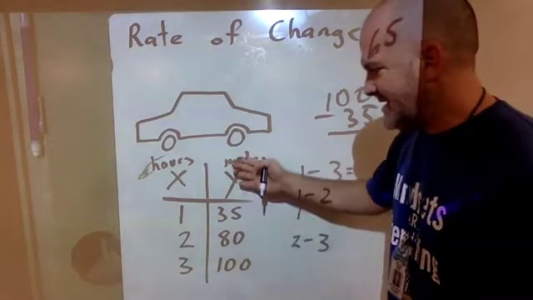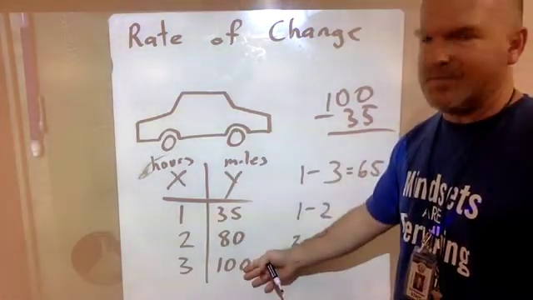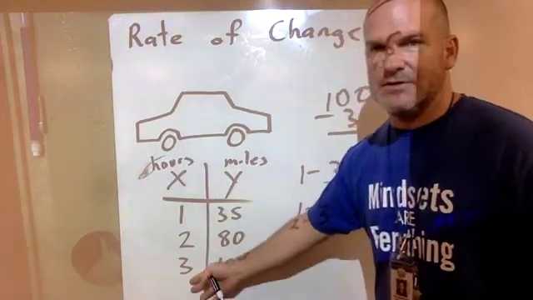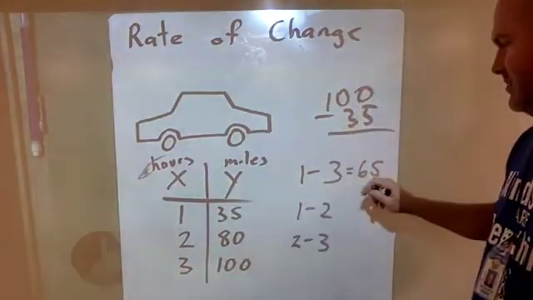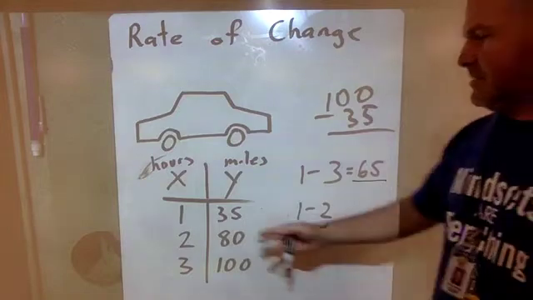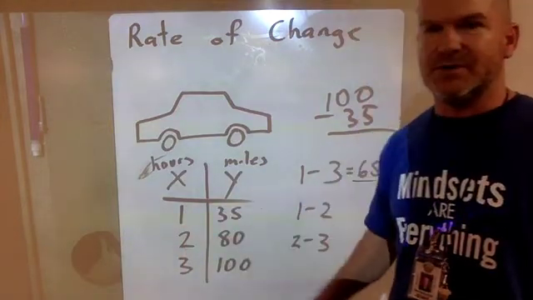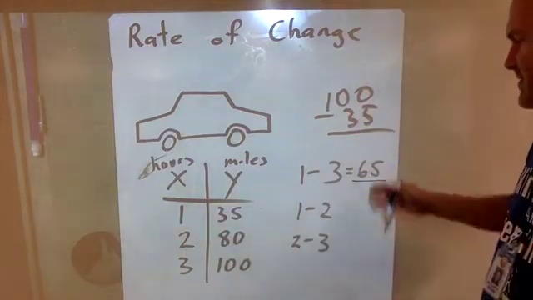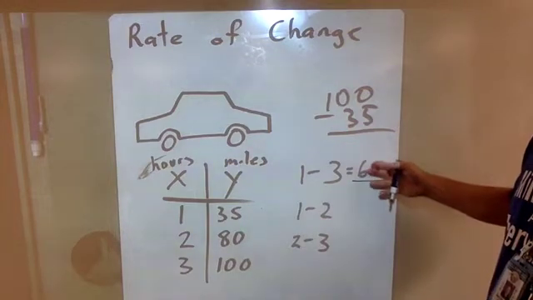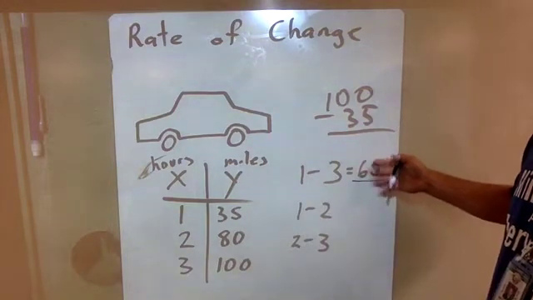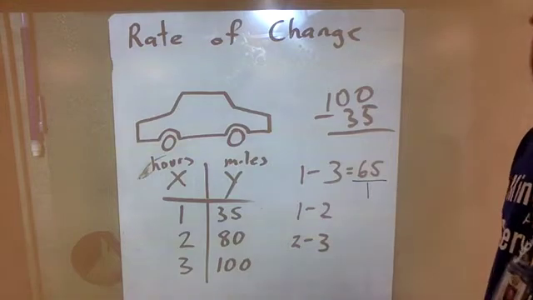rate of change is not just the y column. It's the x column as well. It's a fraction. The y column is the numerator. The difference in the x column is your denominator. So if you say 65, that's a whole number. And whole numbers you can turn into fractions by putting them over 1.